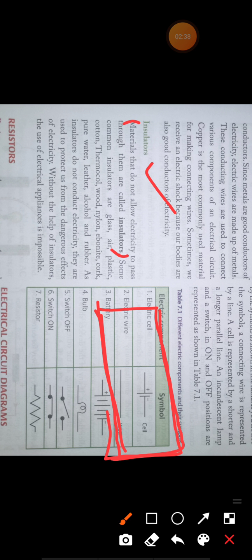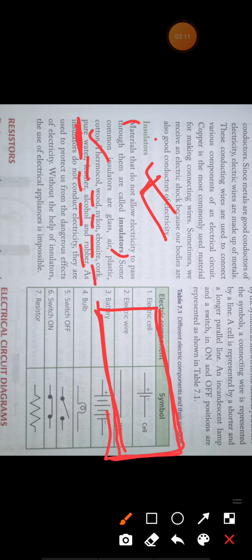And the examples of insulators are thermocol, wood, nylon, ebonite, cork, pure water. Pure water is an insulator. Okay, but salt water or other kinds of water are actually conductors. Pure water or distilled water is actually an insulator. Leather, alcohol, and rubber are also examples of insulators.